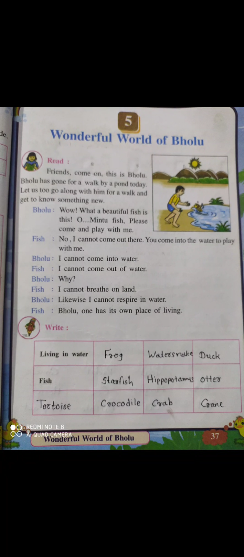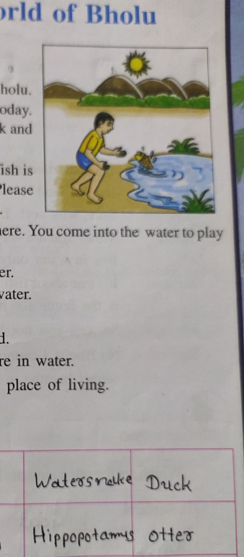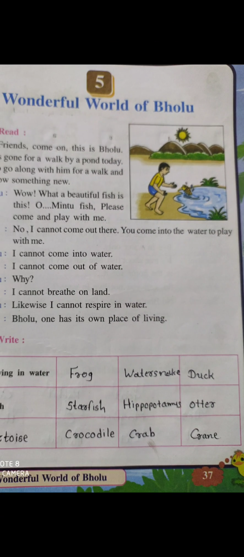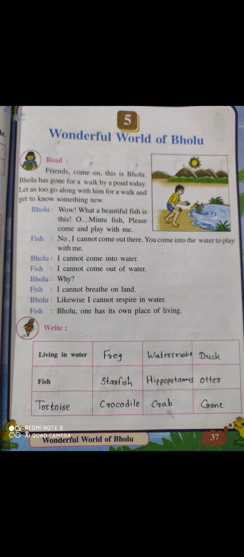Bholu says, "Wow, what a beautiful fish is this! Oh, Mintu fish." So here is the fish. In the pond he sees a fish, and the name of this fish is Mintu. So Bholu says, "Wow, what a beautiful fish is this! Oh, Mintu fish, please come and play with me."